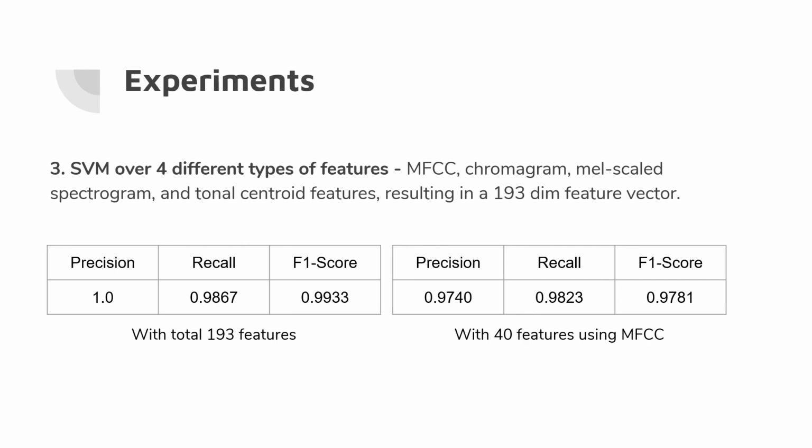Thus, we notice how all our models perform over different feature sets and how some models like LSTM are able to work well on feature representation that encodes sequential and segmentation information, while other models like SVMs work well on standard features like MFCC, chromogram, and spectrogram.